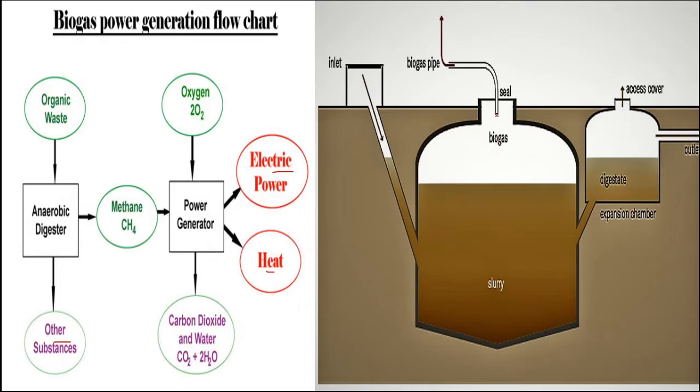This biogas goes through the outlet and through the pipe is sent to the other part, for lighting the houses, fuel, etc., and the spent slurry is given out through the outlet, and it will be utilized as fertilizer. Again, another slurry will be provided through this inlet. In this way, this is the theory on which the biogas plant works.